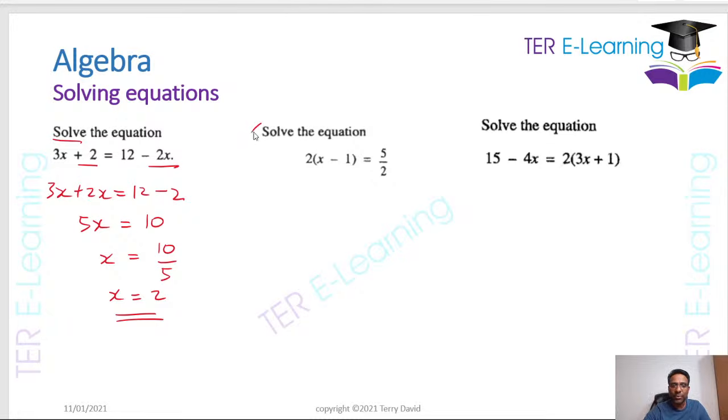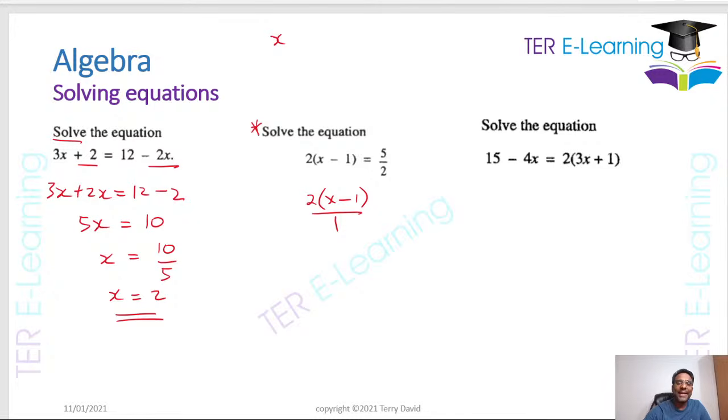Let's look at this one here now. So this first one that we did there, that's straightforward. Most students are able to work that out. But even though this middle one here is simple, some students have problems with this. They're like, wow, I don't even know where to start with that, because when they see fractions, they get confused. So here's what you do. Since you have x minus 1 is equal to 5 over 2, the best thing to do is to put 2 open brackets, x minus 1 over 1.